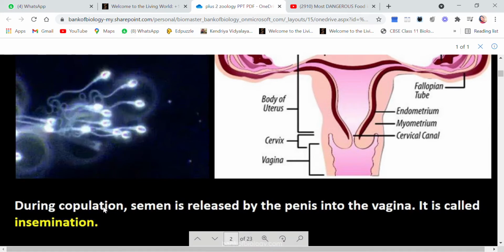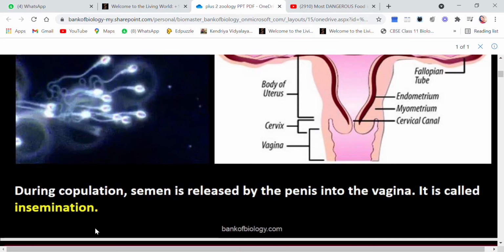So during copulation, semen, now you all know what is semen, sperm plus all the secretions given by the glands like prostate gland, seminal vesicle and bulbourethral gland. The secretions of all the glands plus the sperms together combine to form semen. During copulation, the semen is released by the penis into the vagina. This process of releasing of semen is called insemination.